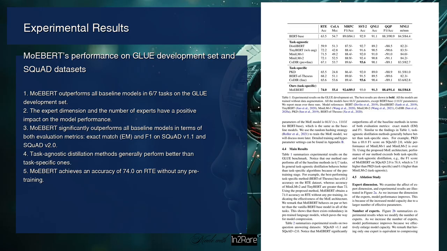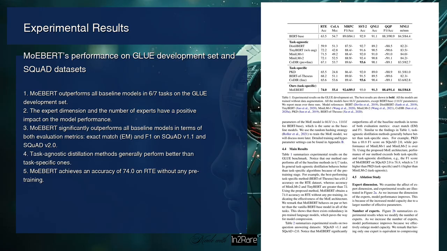MoEBERT, on the other hand, achieves an accuracy of 74.0 on RTE without any pre-training, indicating the effectiveness of the MoE architecture. The authors also present experimental results on two question-answering datasets, SQuAD1.1 and SQuAD-V2.0. The results are shown in Table 2. The table compares the performance of MoEBERT with several baseline models including PKD, MiniLM-V6, and MiniLM-V12.